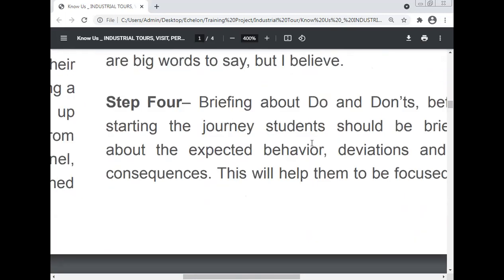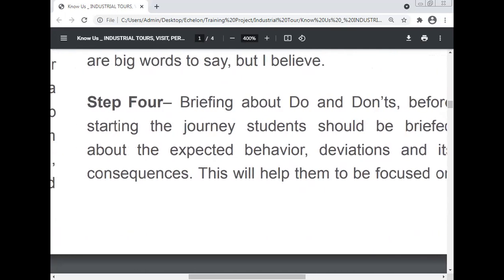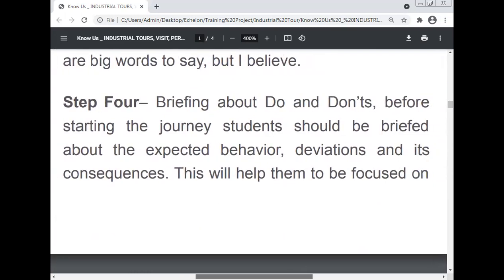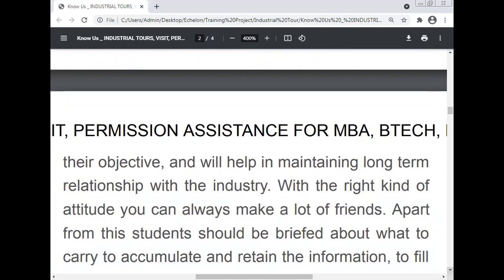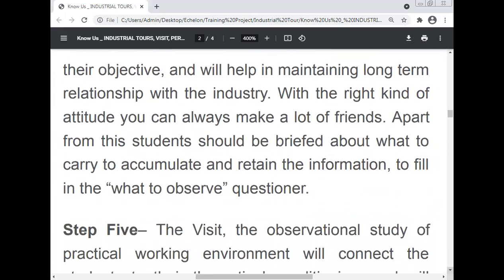Step 4. Briefing about do's and don'ts before starting the journey. Students should be briefed about the expected behavior, deviation, and its consequences. This will help them to be focused on their objective and will help in maintaining a long-term relationship with the industry. With the right kind of attitude, you can always make a lot of friends. Apart from this, students should be briefed about what to do, carry out, accumulate, and retain, in order to fill in the what-to-observe questionnaire.